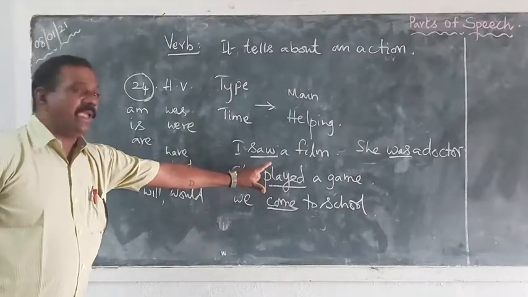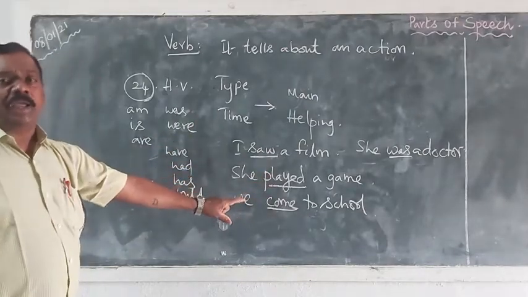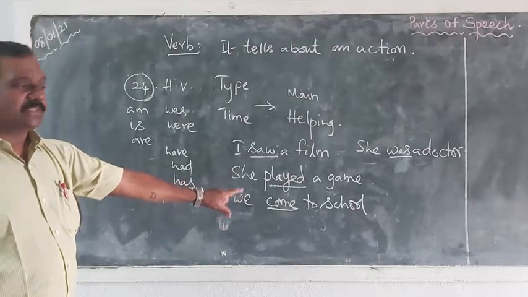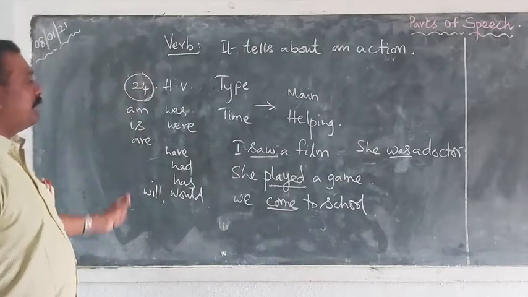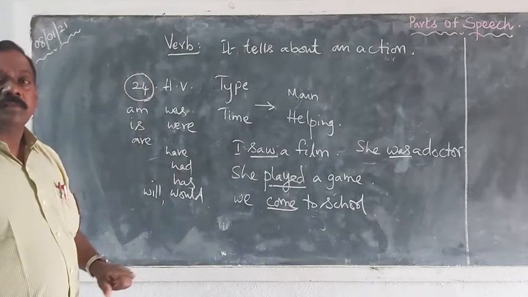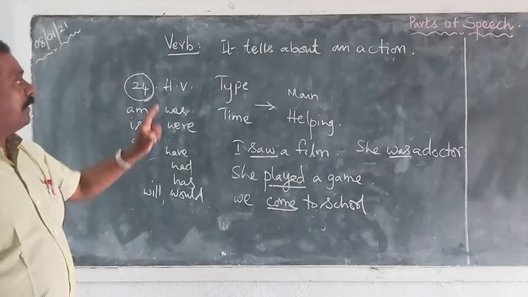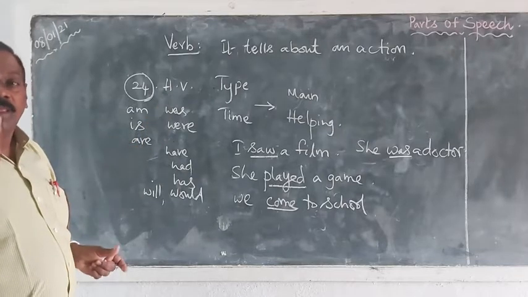In addition to the main verbs, it is easy to identify the main verbs in a sentence. The helping verbs are also important. So you can easily identify a verb because it denotes the action.